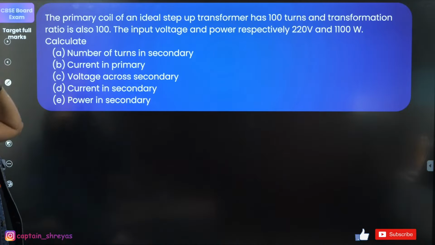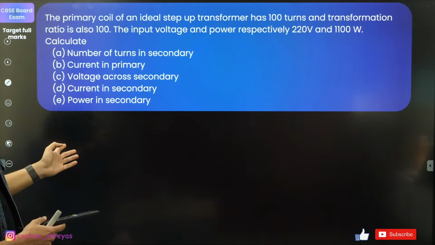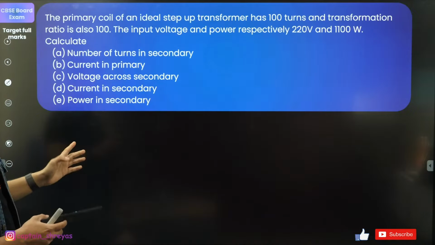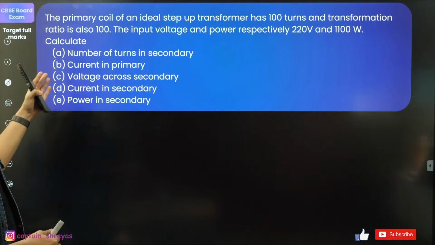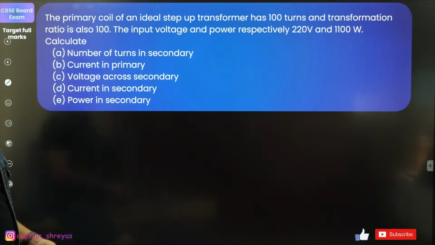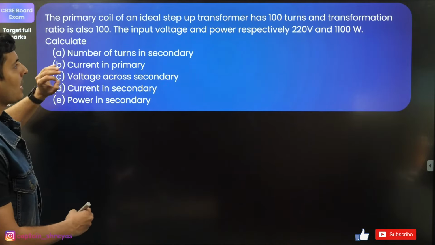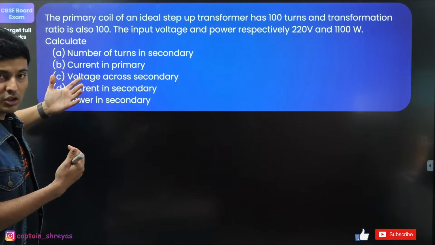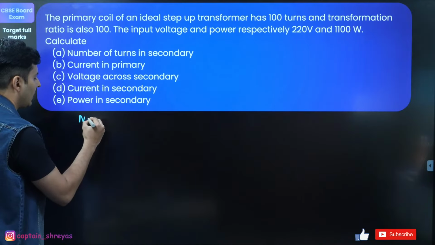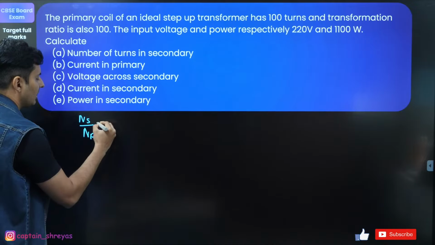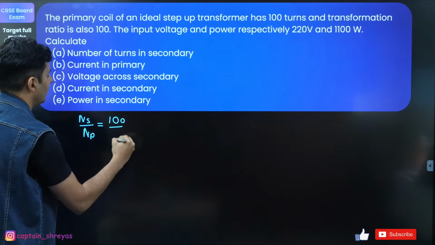All these are applications. Next, the primary coil of a transformer is given, the secondary, and the transformer ratio is also given, 100:1. The input voltage and the power are as shown. Number of turns, current, voltage, everything is basically asked. Nothing is left. Okay, so let's try to understand this. It's a step-up transformer, so the secondary number of turns will be more than the primary turns. So NS by NP will be more than 1. The ratio given is 100, so this will be 100 by 1.